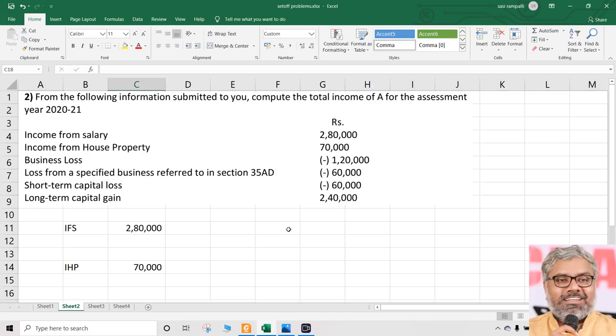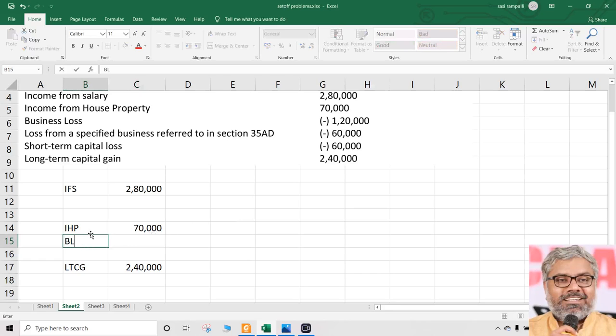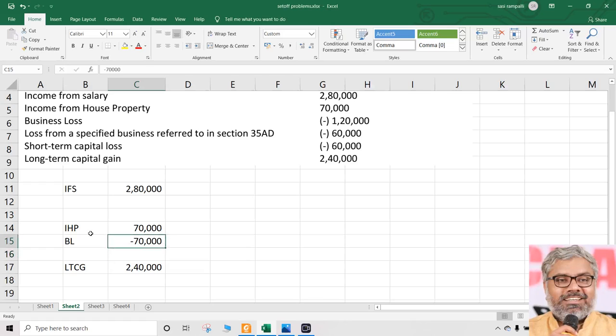So first of all, business loss 1,20,000 rupees. Question comes, can that be set off against salaries? Answer is no. Can that be set off against income from house property, business loss? Yes, no problem. So definitely business loss can be set off against income from house property. Since only 70,000 is available, we do that 70,000 only. So the remaining can be just taken as nil.